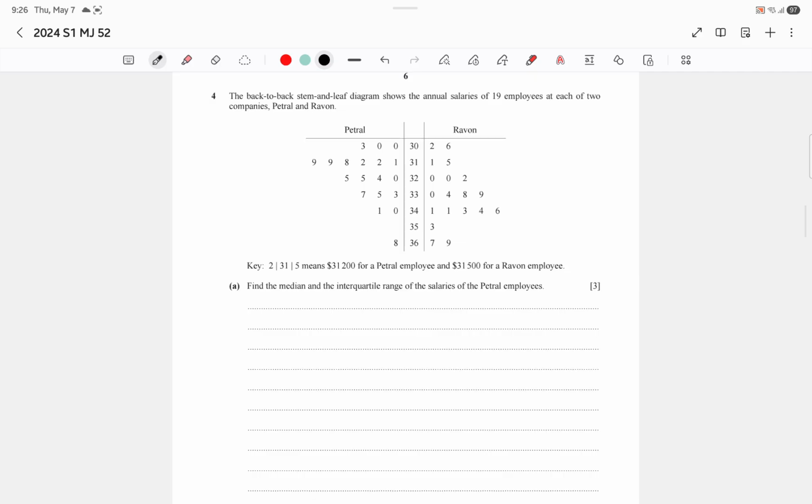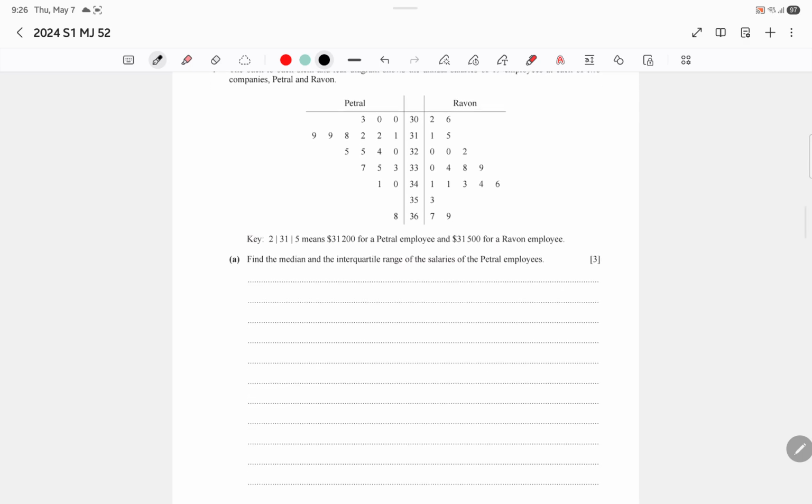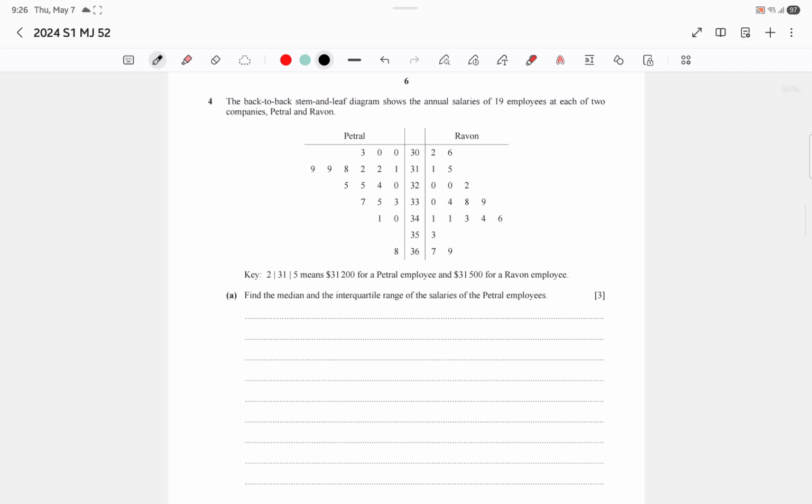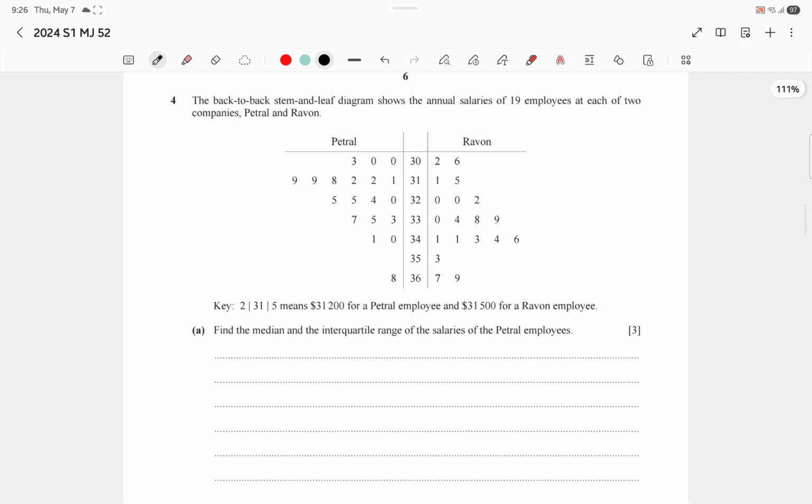Okay. So the back-to-back stem and leaf diagram shows the annual salaries of 19 employees at each of the two companies, Petrol and Raven. Keys given: 31.5 is $31,200 for Petrol, and 31.5 is $31,000 for Raven employees. Find the median and interquartile range of the salaries for Petrol employees. All right, so we're given the graph.